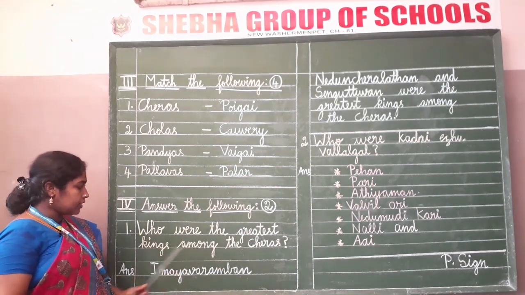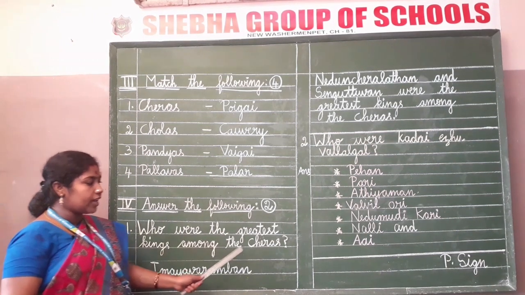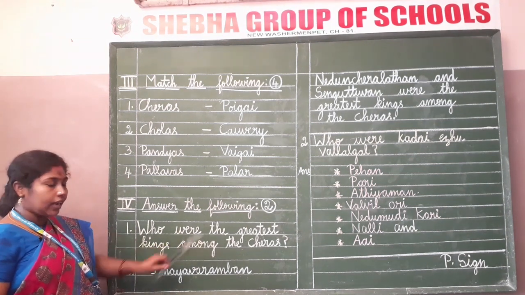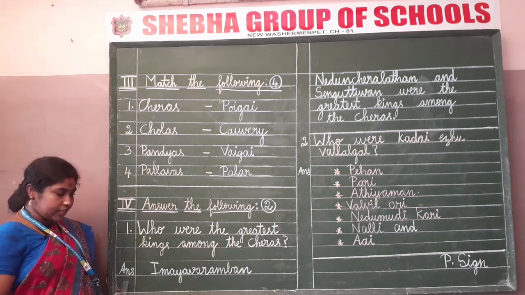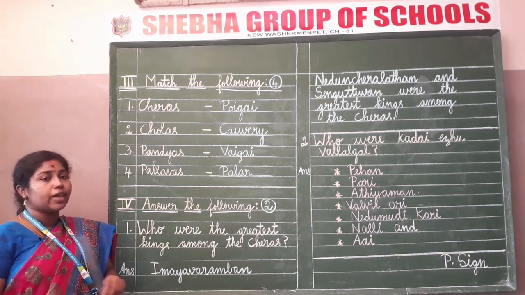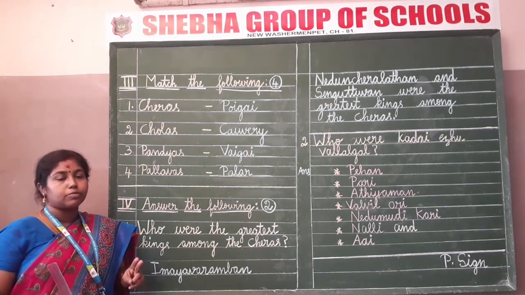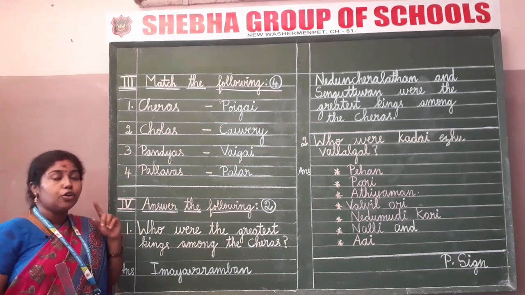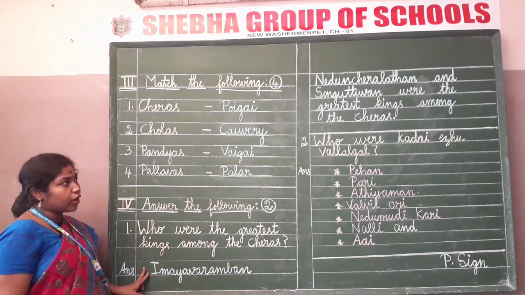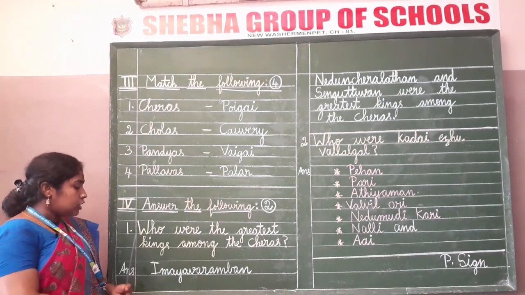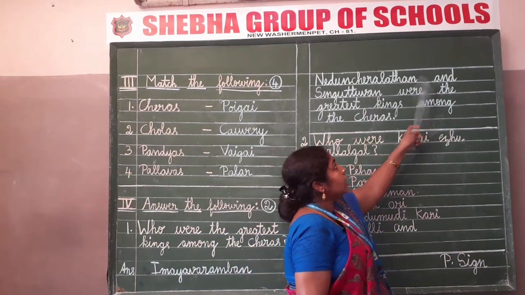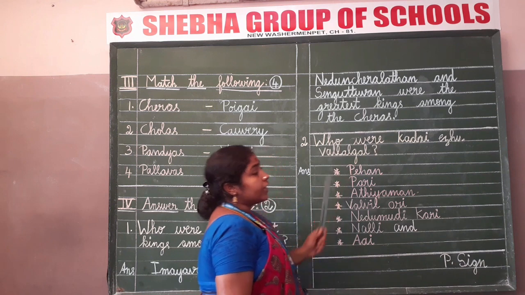Who were the greatest kings among the Cheras? Question mark. Now leave one line and write the answer in the margin side. Every time whenever we are starting our answers, we have to give 2 finger gaps. It is very necessary. Don't forget this, children. So after keeping 2 finger gaps, we are going to write the answer. Imayavaramban, Nedunjeraladan and Senguttuvan. So these are the names.